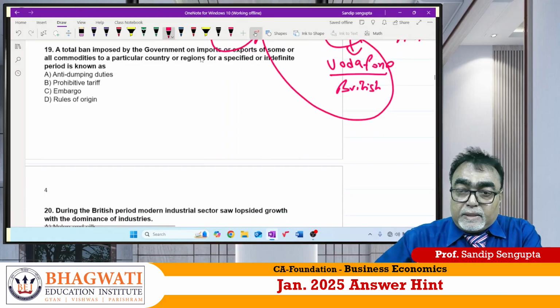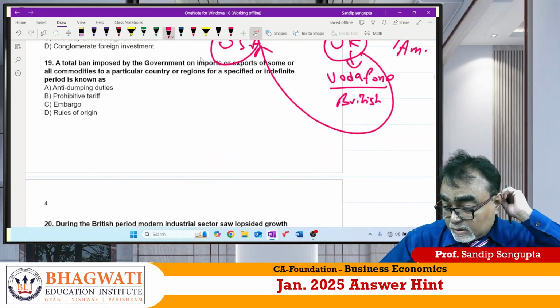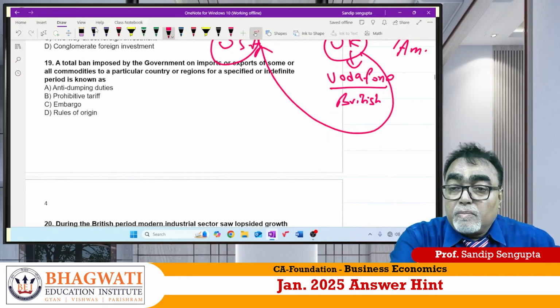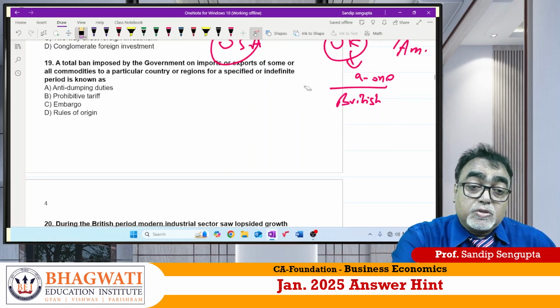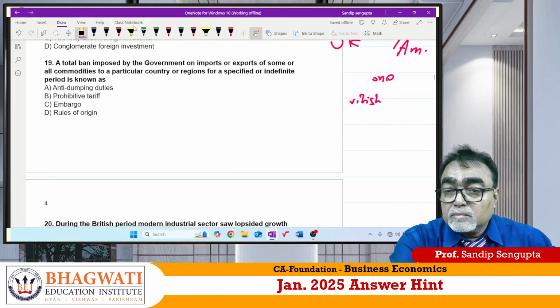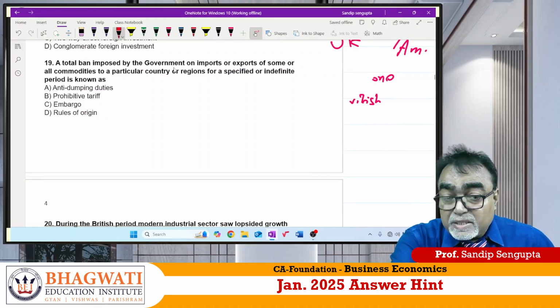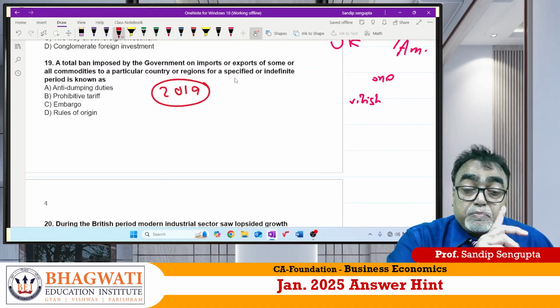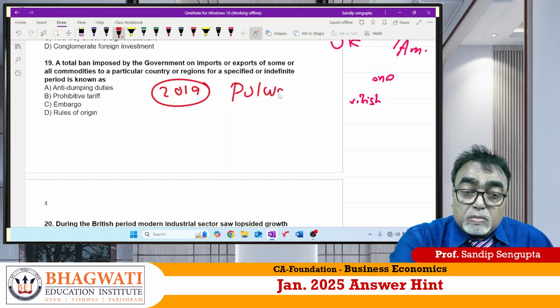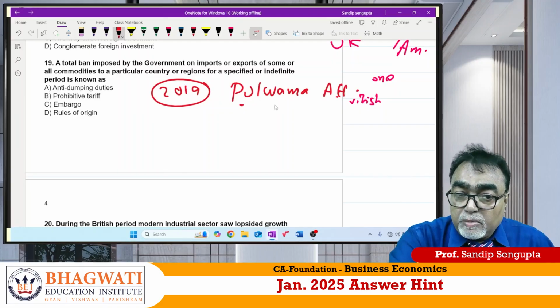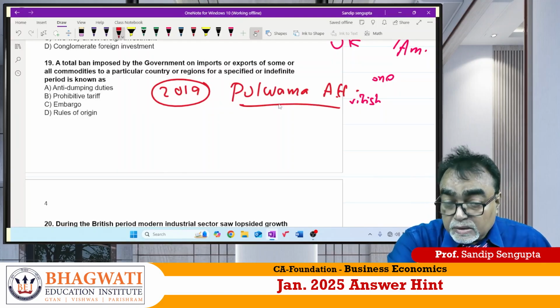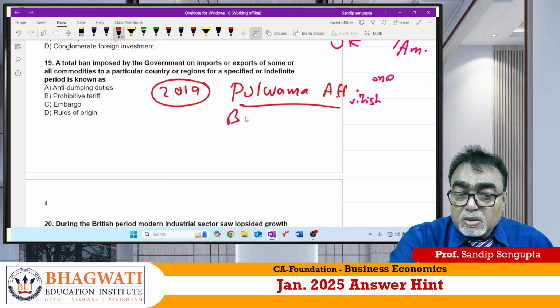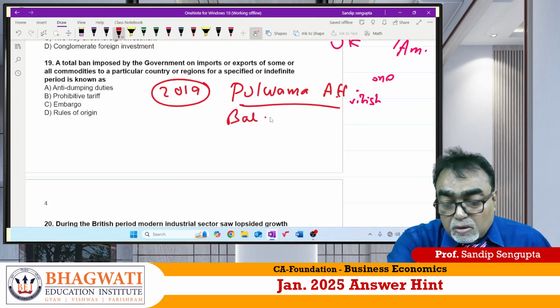Now 19. Total ban. Achha. It is total ban. Those who read the newspaper every day know that. One mishap took place in 2019. The Pulwama attack. You remember? The Kashmir Pulwama attack by Pakistan. And exactly after this, India carried out an attack in Balakot.